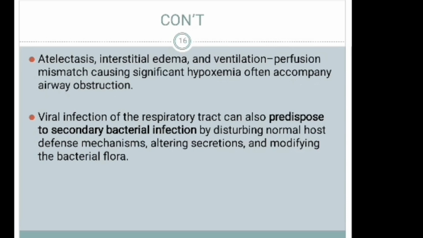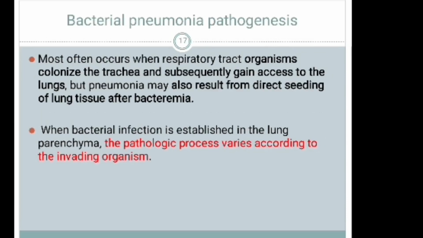And also, if the causative agent of the pneumonia is bacteria, it is more severe than pneumonia caused by viral agents. Bacterial pneumonia most often occurs when respiratory tract organisms colonize the trachea and subsequently gain access to the lungs. But pneumonia may also result from direct seeding of the lung tissue after bacteremia.